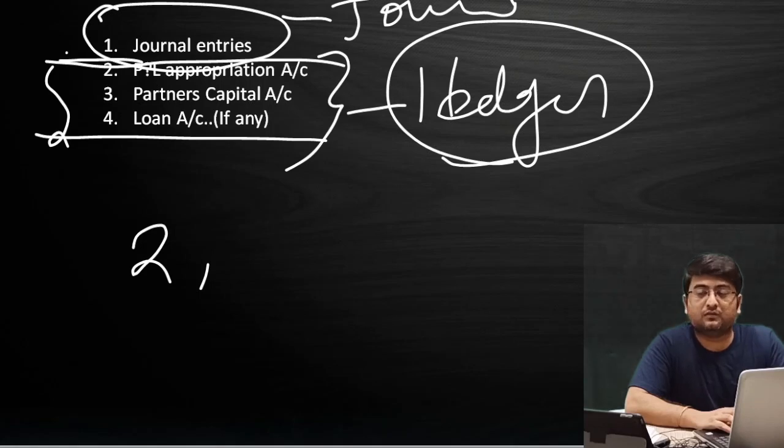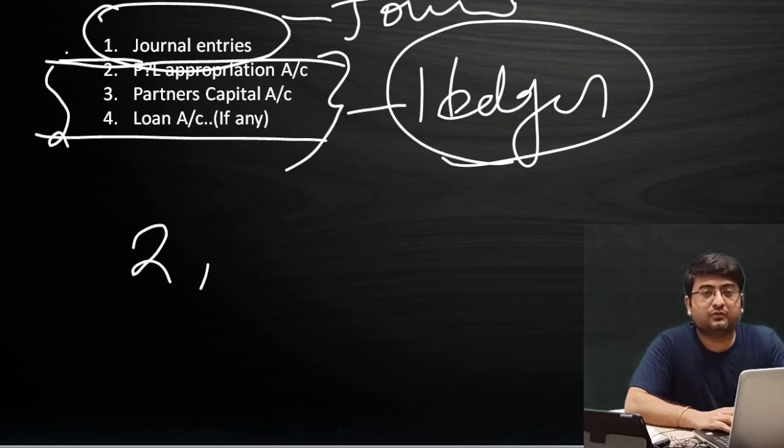So what I was telling about is that in fundamentals of partnership we have to focus on the 4 types of accounting: journal entries, PL appropriation account, partners capital account, and loan account, if any. So number 1 is a part of journal, and from number 2 to number 4 is a part of ledger.